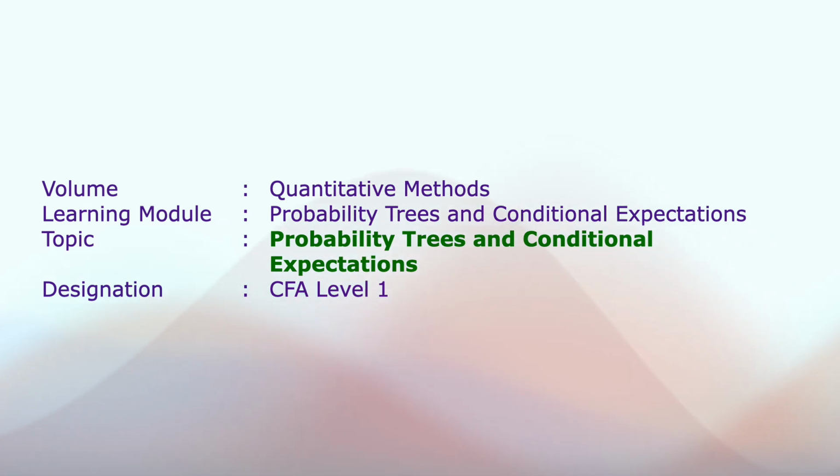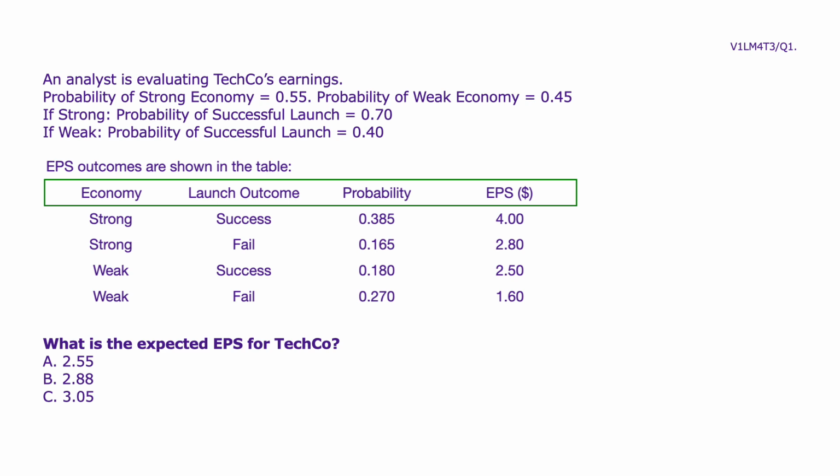Topic, Probability Trees and Conditional Expectations. An analyst is evaluating TechCo's earnings. Probability of strong economy equals 0.55. Probability of weak economy equals 0.45. If strong, probability of successful launch equals 0.70. If weak, probability of successful launch equals 0.40.